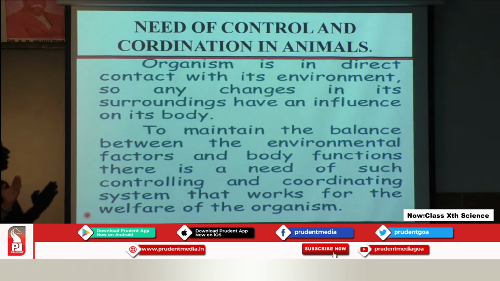So, need of control and coordination in animals. Organism is in direct contact with its environment. So any changes in its surrounding have an influence on its body. To maintain the balance between the environmental factors and body functions, there is a need of such controlling and coordinating system that works for the welfare of the organism.